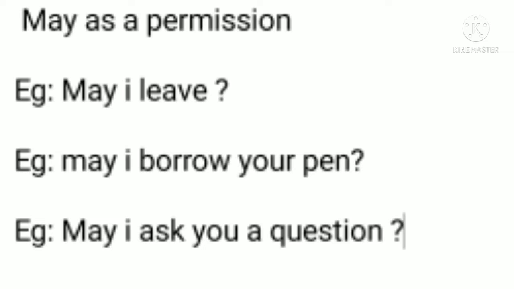Let's take another example of may as a permission. May I borrow your pen? I'm asking someone to permit me to use his pen, or to give me his pen. So it is also the modal auxiliary verb may, and after the modal auxiliary verb the base form of the verb, that is borrow, is used, and it is also used for permission, right? May I borrow your pen.